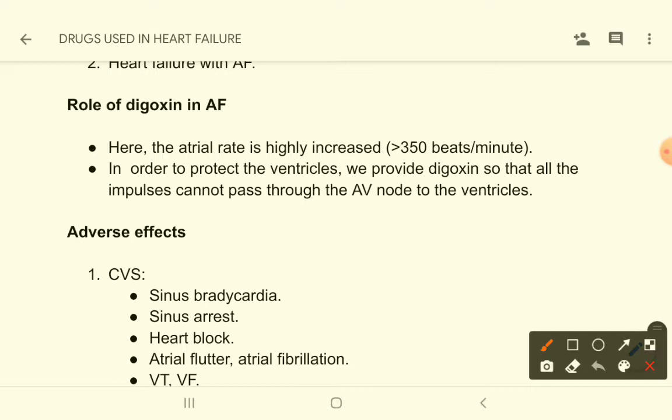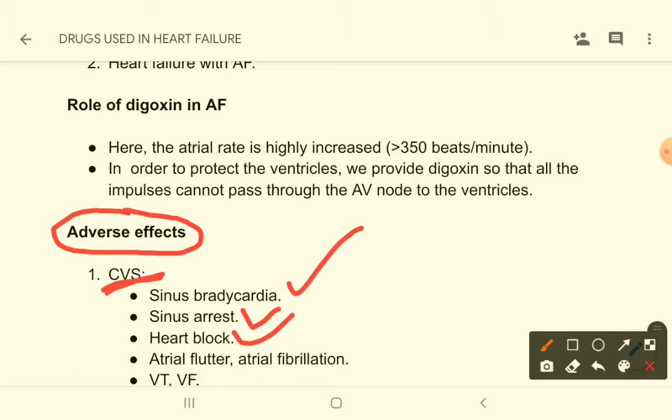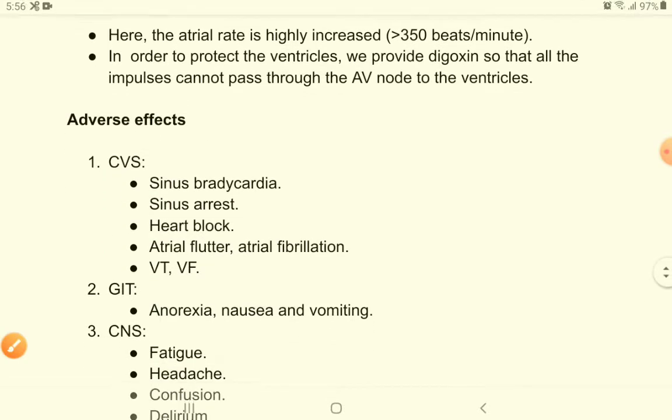Now let's see the adverse effects of digitalis or digoxin. In the cardiovascular system, you can see sinus bradycardia, sinus arrest, heart block, atrial flutter, fibrillation. These things can occur.